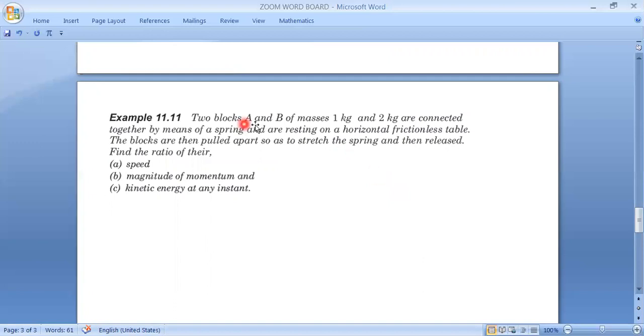The question is: two blocks A and B of masses 1 kg and 2 kg are connected together by means of a spring and are resting on a horizontal frictionless table. Blocks are then pulled apart so as to stretch the spring and then released. Find the ratio of their speeds, magnitudes of momenta, and kinetic energy at any instant. Okay, that is the question.